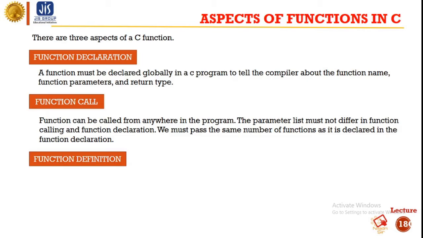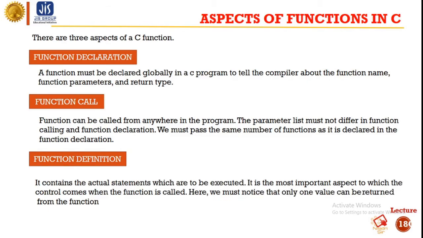Next, what is function definition? It basically contains the actual statements which are to be executed. It is the most important aspect, to which the control comes when the function is called. Here we must notice that only one value can be returned from the function. Now, function arguments are also an important aspect.